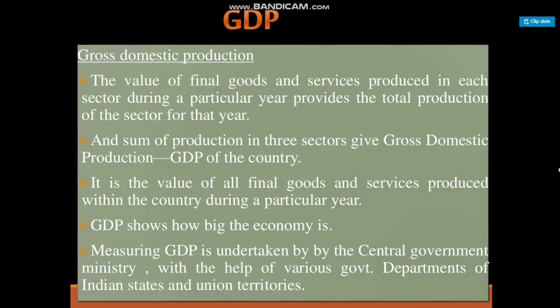It is the value of all final goods and services produced within the country during a particular year. So GDP shows how big the economy is. So measuring the GDP is undertaken by the central government ministry with the help of various government departments of Indian states and union territories.